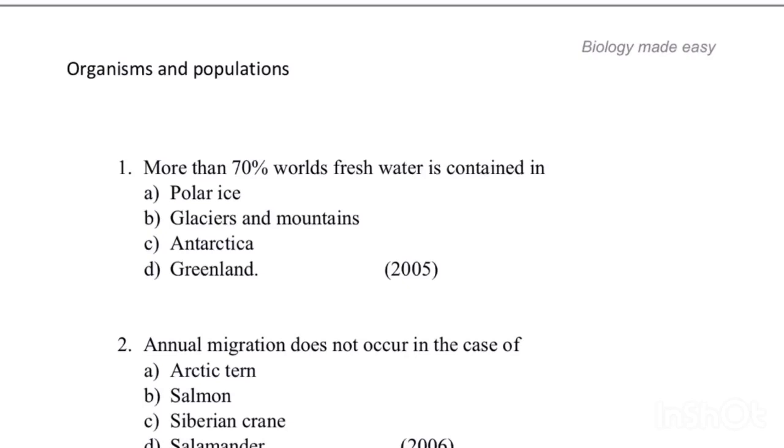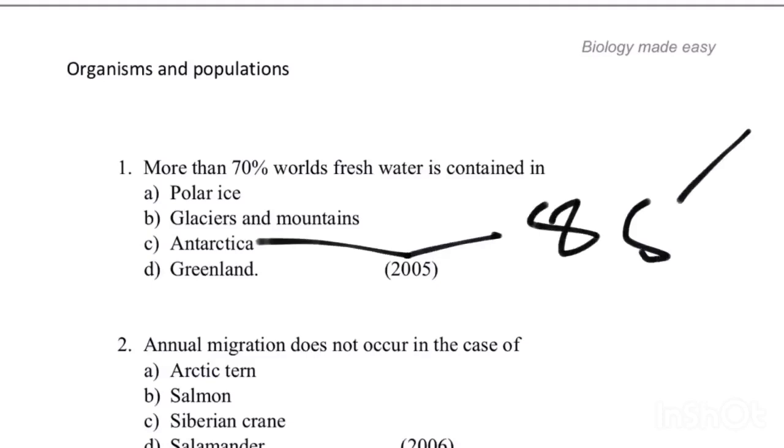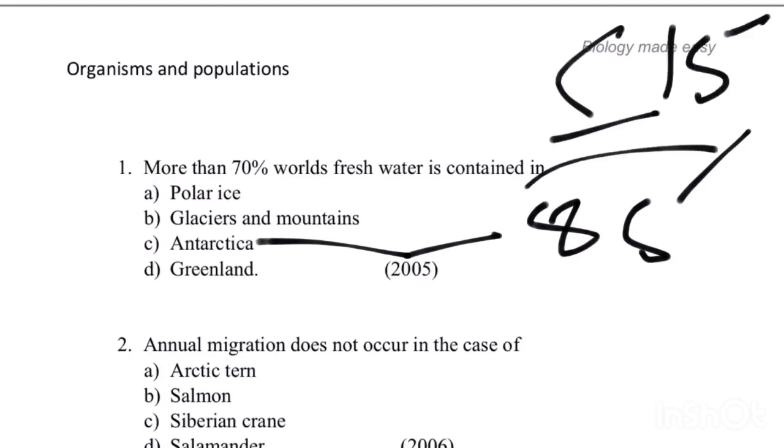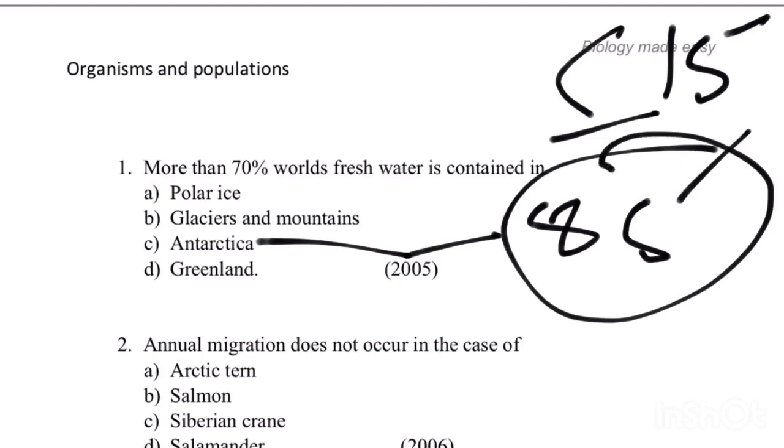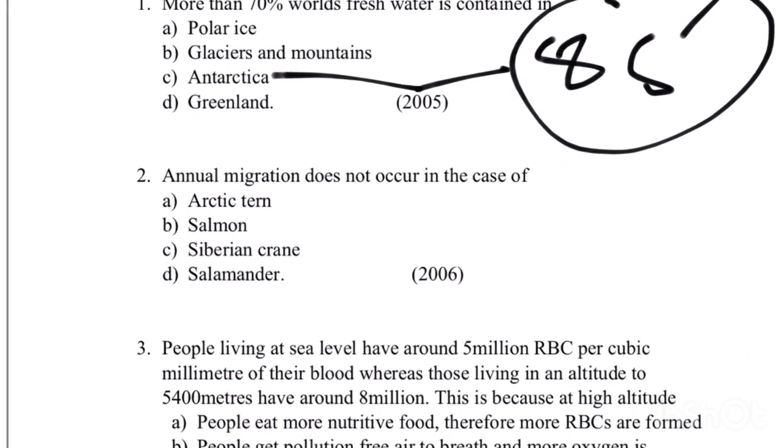the fresh water in the Antarctic region is around 85%. In the Antarctic region it is around 85%, and in the northern region, that is in the Arctic region, it is around 15%. So here the answer is 85%, which is contained in the Antarctic region.